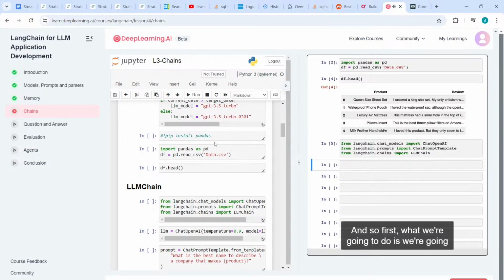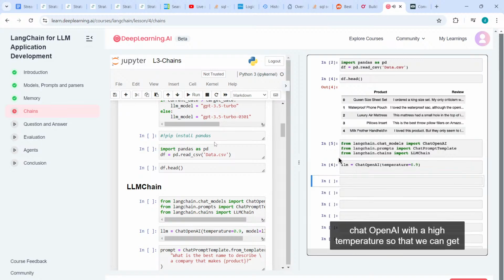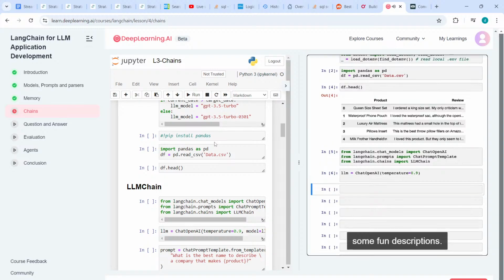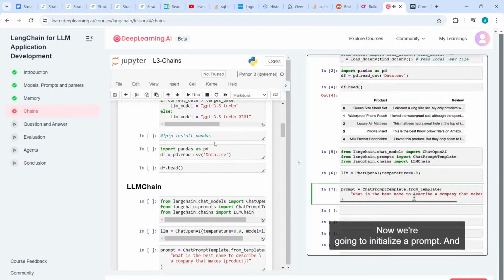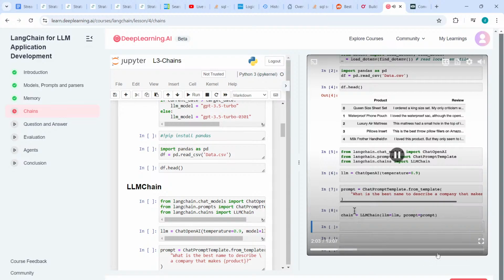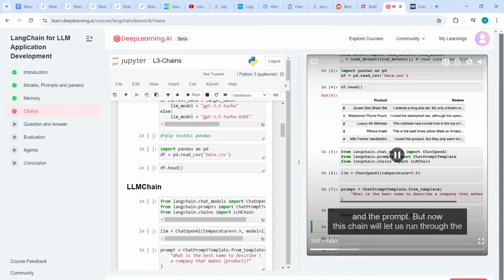And so first, we're going to initialize the language model that we want to use. So we're going to initialize the ChatOpenAI with a high temperature, so that we can get some fun descriptions. Now we're going to initialize a prompt, and this prompt is going to take in a variable called product. It's going to ask the LLM to generate what the best name is to describe a company that makes that product. And then finally, we're going to combine these two things into a chain. And so this is what we call an LLM chain, and it's quite simple. It's just a combination of the LLM and the prompt. But now this chain will let us run through the prompt and into the LLM in a sequential manner.